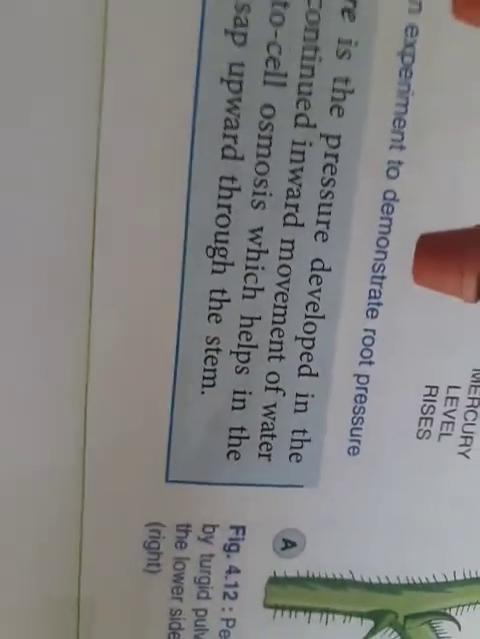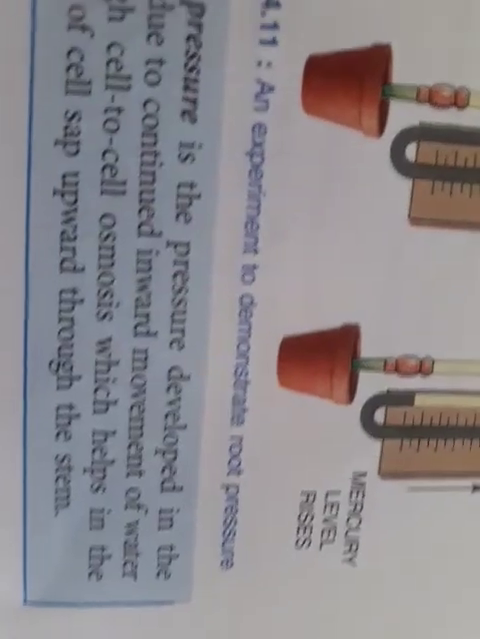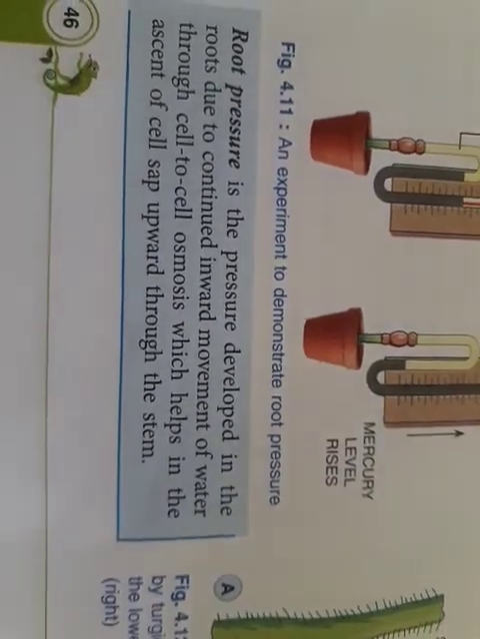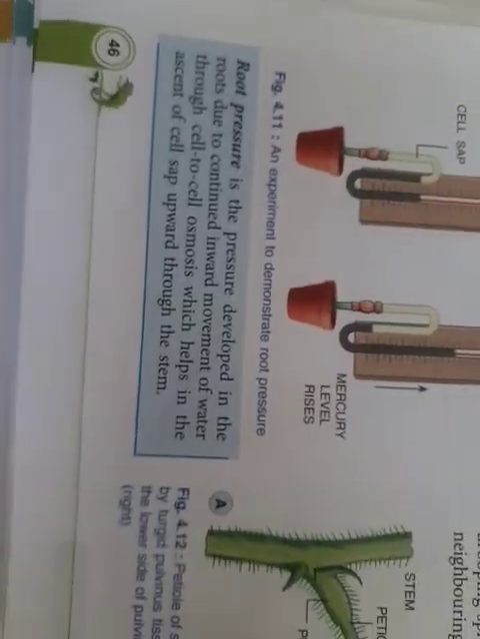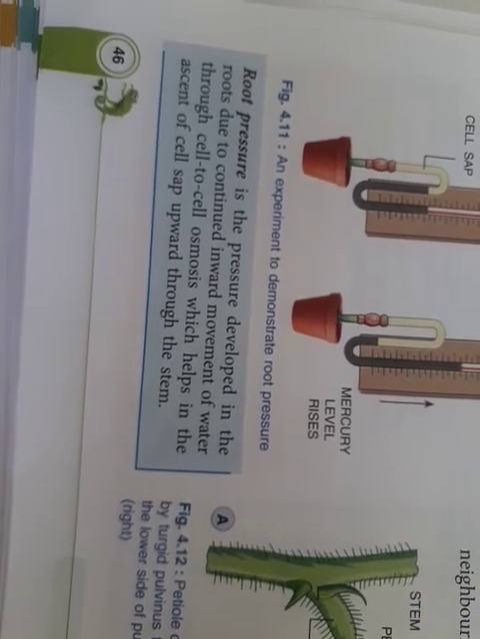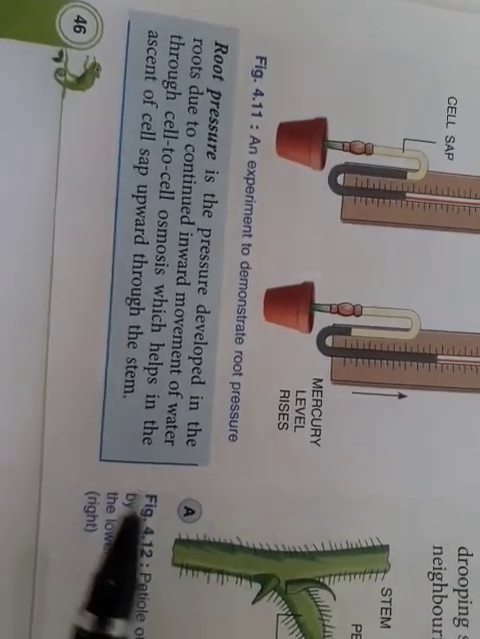Now what is this ascent of sap? First of all, ascent of sap is nothing but the movement of water and minerals in the plant through the xylem. That is called the ascent of sap.